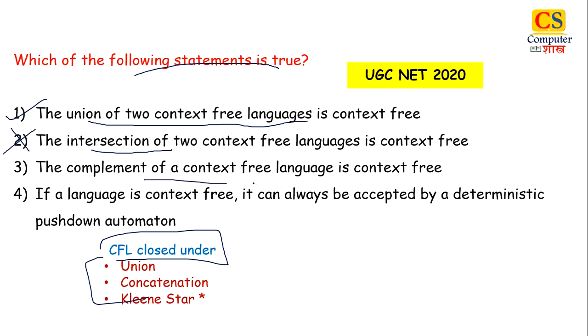The complement of CFL is context free. Again, no. If a language is context free, it can always be accepted by deterministic push down automata. Now this is also incorrect and this is a very important statement. See, DPDA or deterministic push down automata accepts only DCFL, deterministic context free language, not all CFL. So the right answer is option 1.